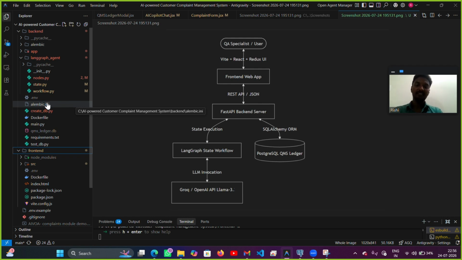Coming to the LangGraph, at the core of our AI processing engine is LangGraph, a stateful orchestration framework designed for multiple AI step workflows rather than running simple monolithic LLM prompts. We model the complaint intake lifecycle as a state machine graph. Each incoming request passes through a sequence of four sequential nodes, which are critical in this program, where each node updates a specific state key before handing the context to the next step.